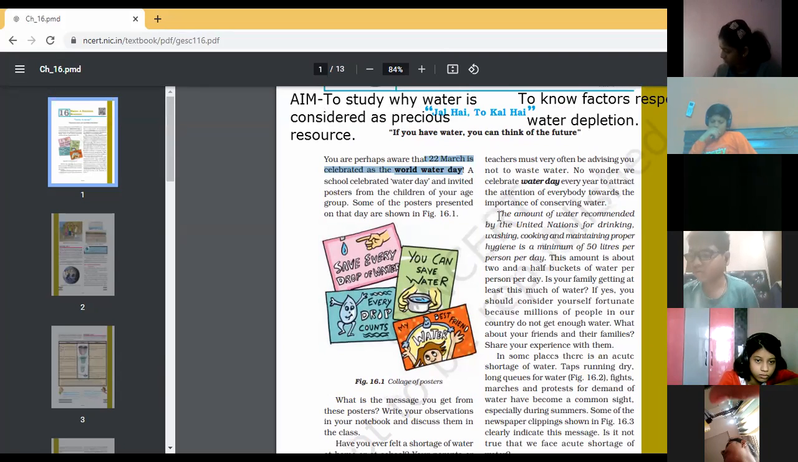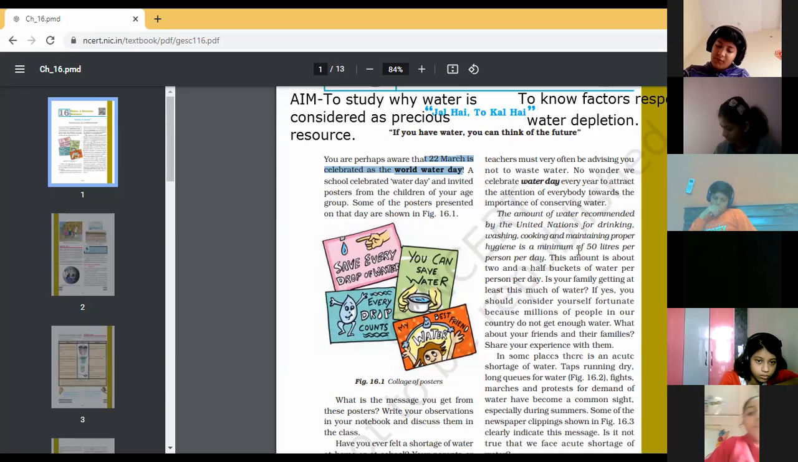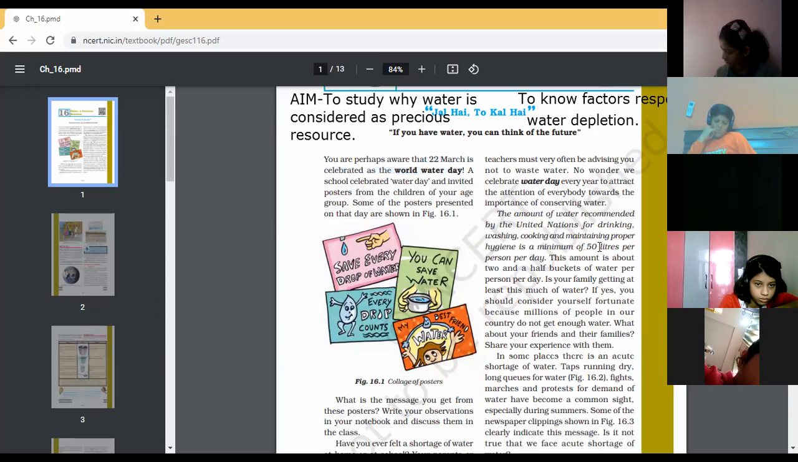The amount of water recommended by the United Nations for drinking, washing, cooking, and maintaining proper hygiene is a minimum of 50 liters per person per day. This amount is about 2.5 buckets of water per person per day. Is your family getting at least this much water? If yes, you should consider yourself fortunate because millions of people in our country do not get enough water. What about your friends and their families? Share your experience with them.